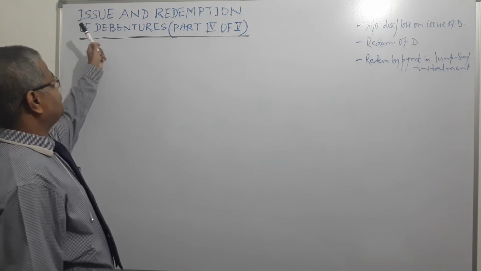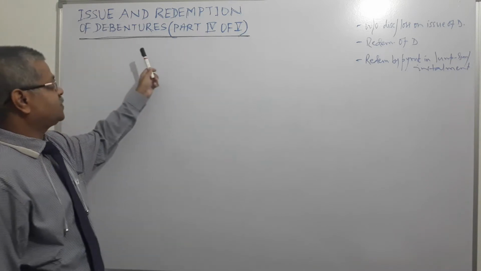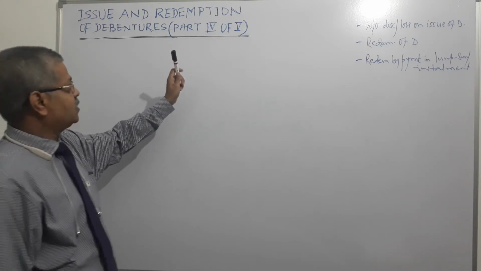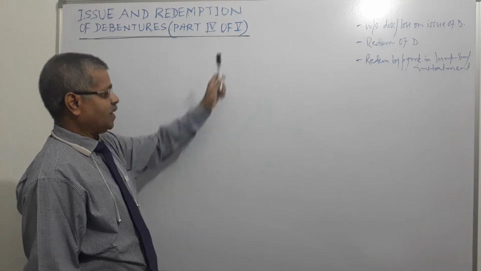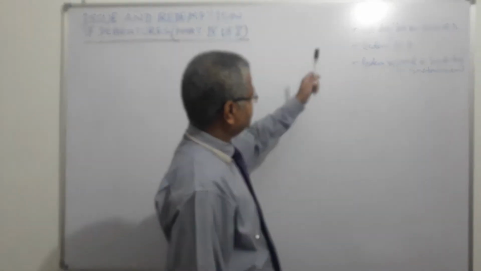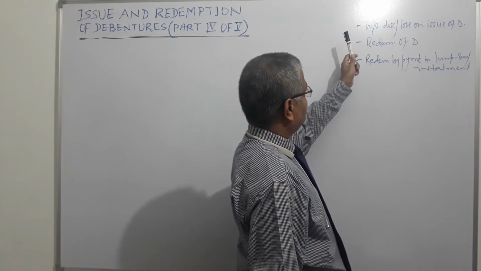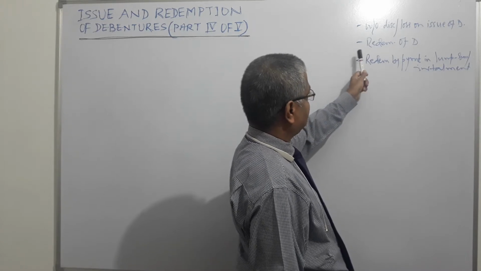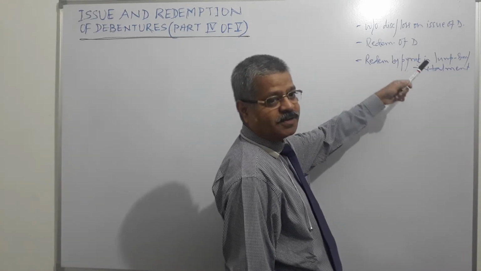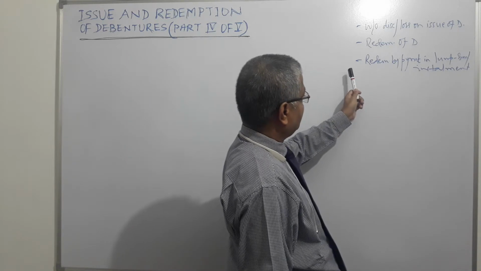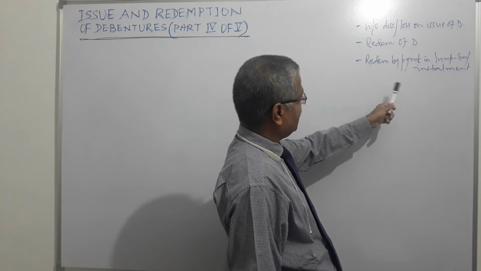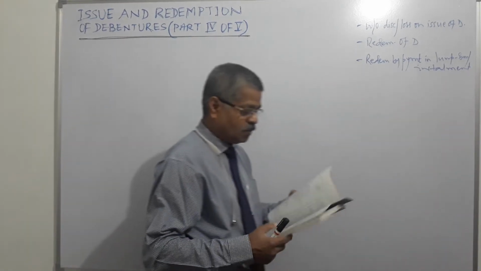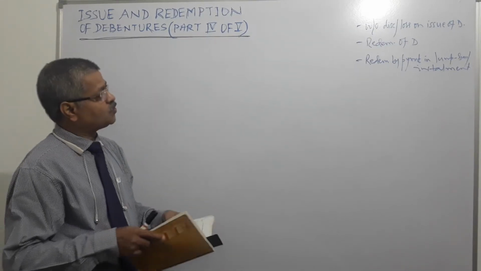Today our chapter is issue and redemption of debentures, and we have divided this chapter into 5 parts. 3 parts we have already covered. This is part 4 of 5. In this part we will discuss writing off of discount or loss on issue of debentures, redemption of debentures, how many times it can be redeemed, and redemption by payment in lump sum and redemption by payment in installments, right? So we go to writing off discount or loss on issue.